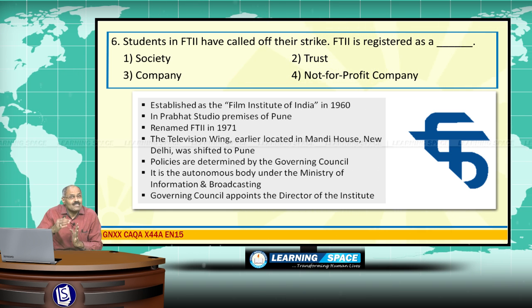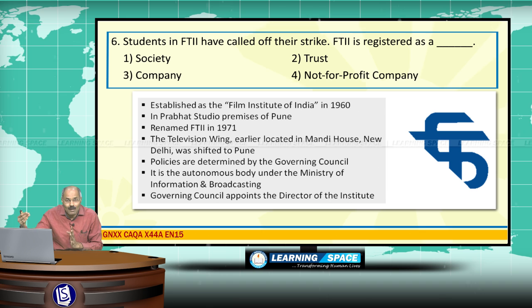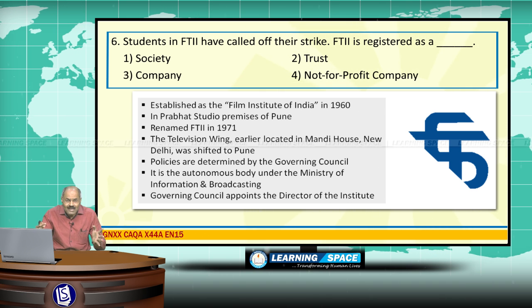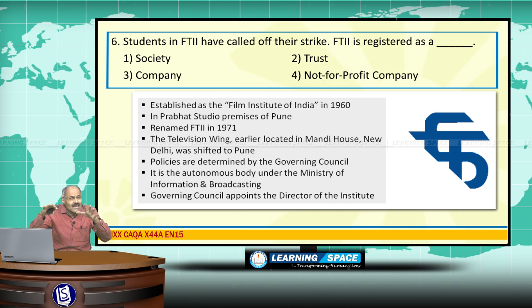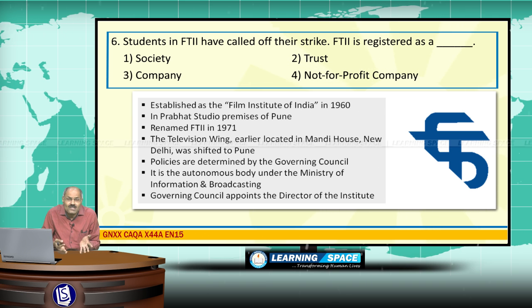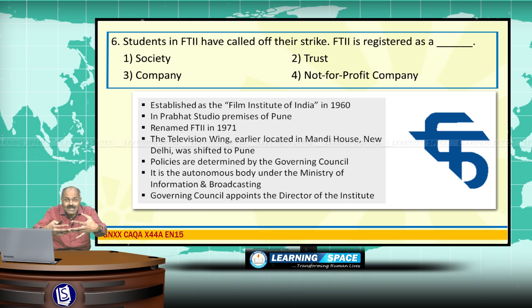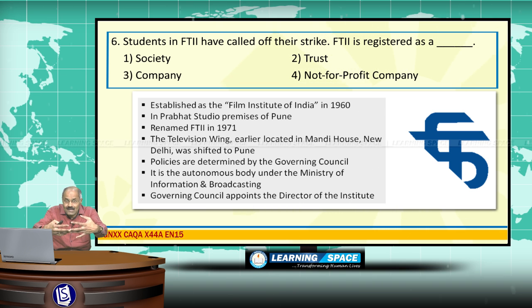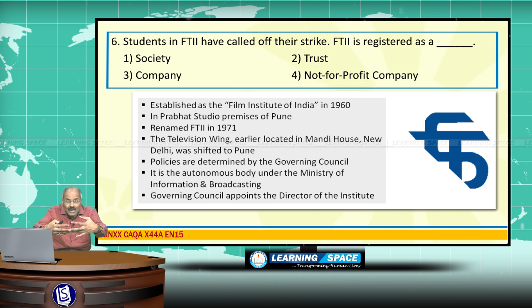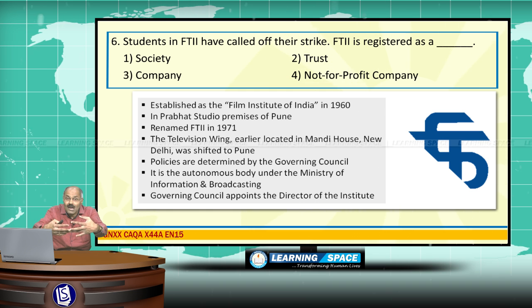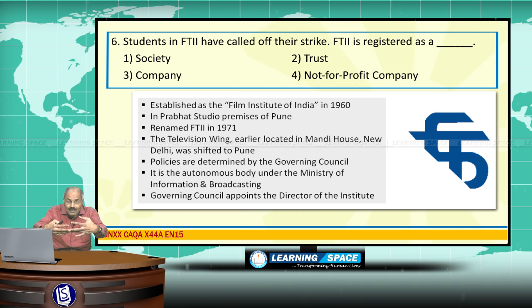Sometime later we will discuss society, trust and company, but for the time being, please don't forget, a society is the coming together of persons with a common interest for establishing something. This is the coming together of individuals with a common interest, right?